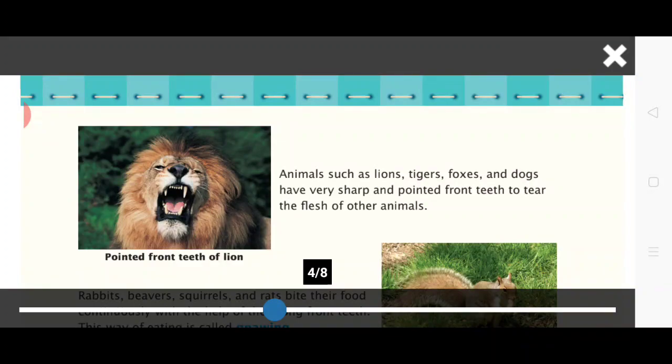Crocodiles and alligators have a long mouth. They have large, sharp and pointed teeth. They snap at animals which come to drink water. They have powerful jaws to grab even big animals and tear their flesh.